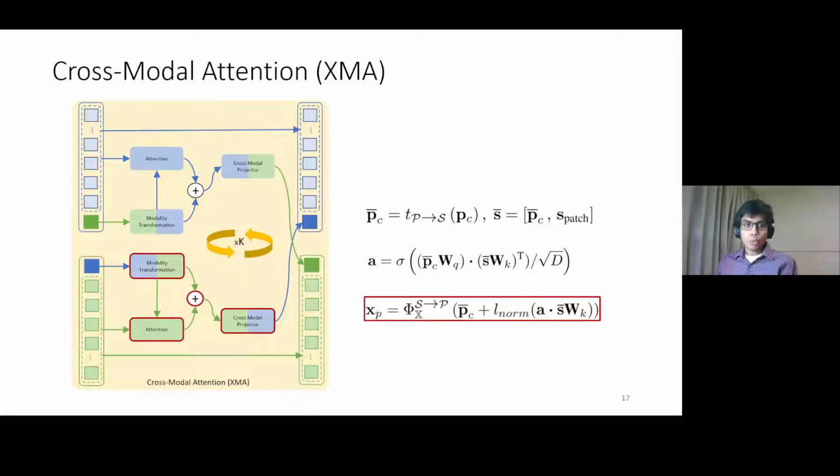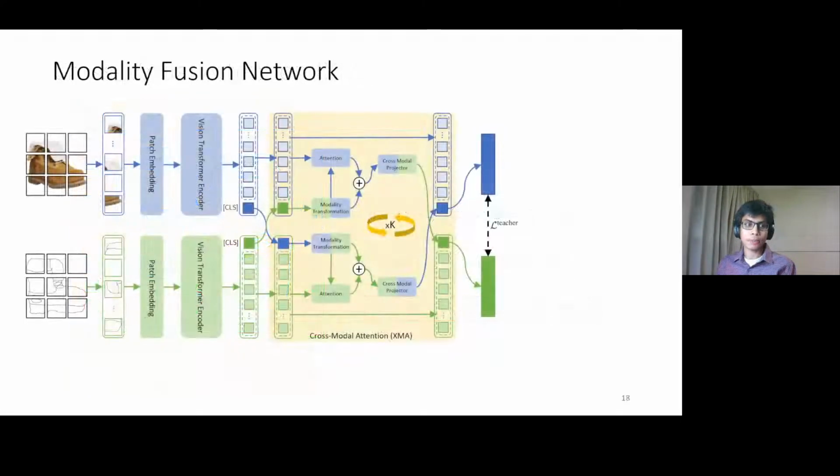Finally, we add the output from the attention and the transformed class embedding and project it back to the representation space of the original modality. We iterate this process k times, k being equal to 12 in our implementation, and the final output vector could then function as a modality fused representation. It is on this fused representation space that we perform contrastive learning, which allows us to preserve modality-specific instance discriminative features.